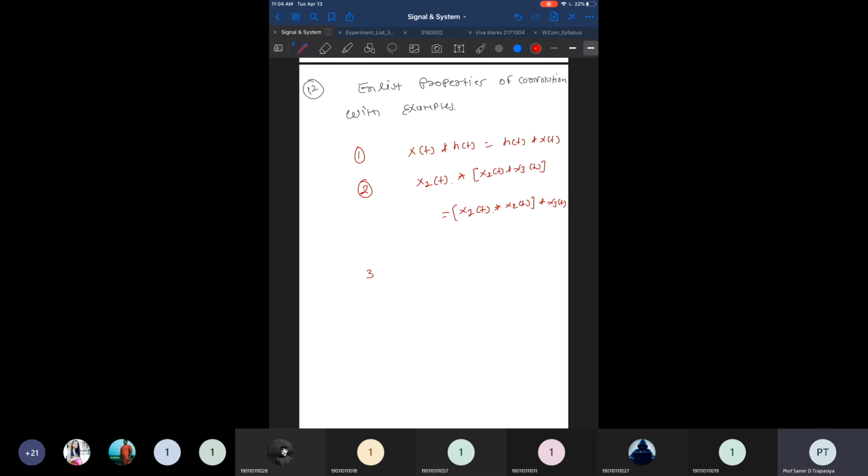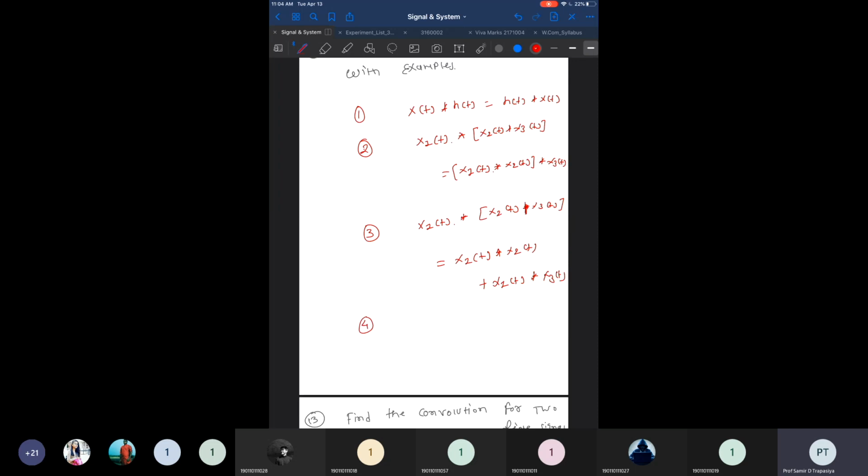Then we have the distributive property. The distributive property tells us that if x1 of t is convolved with x2 of t plus x3 of t, then it is equivalent to x1 of t convolved with x2 of t plus x1 of t convolved with x3 of t. So this is the distributive property. The fourth property is that if you convolve any signal with the impulse response, you get the same signal, x of t. The fifth property is the time delay property. If the input is delayed by some amount, the output is delayed by the equal amount.